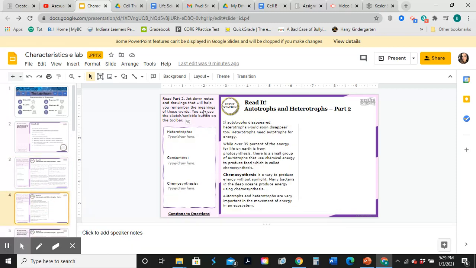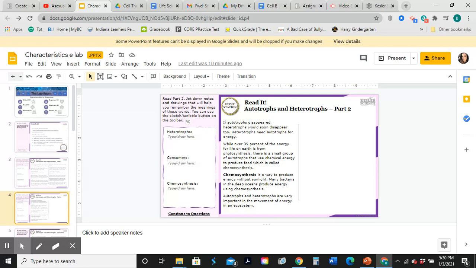Part 2. If autotrophs disappeared, heterotrophs would soon disappear too. Heterotrophs need autotrophs for energy. While over 99% of the energy for life on Earth is from photosynthesis, there's a small group of autotrophs that use chemical energy to produce food, which is called chemosynthesis. Chemosynthesis is a way to produce energy without sunlight. Many bacteria in deep oceans produce energy using chemosynthesis.